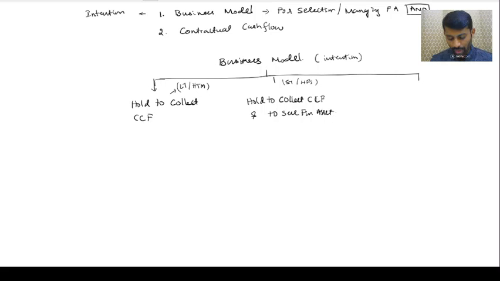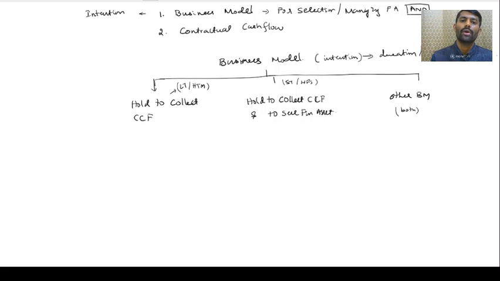So that available for sale category is what we call as other business model. So here it is both. Clear? So business model means intention, or shall I say duration? Period of holding. Please interact. Period of holding. So this is what we call as business model. So business model means intention or period of holding.